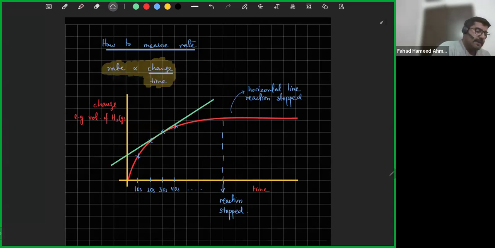So the rate of the graph is your gradient. Remember this. Let's write it at the top: the rate of the graph is the gradient of the graph.